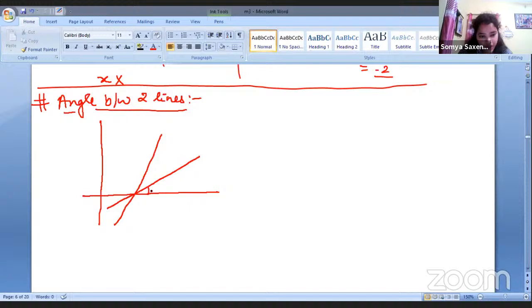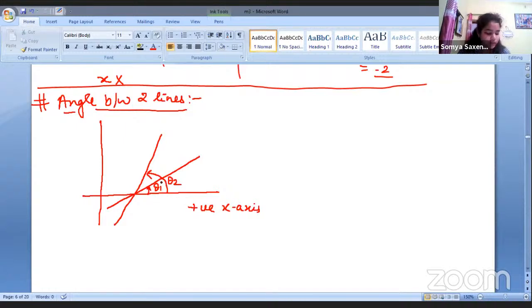The first one, and you have to keep in mind that it is measured anti-clockwise with respect to the positive x-axis, right? So we are considering this angle with respect to the positive x-axis, and this angle is theta 1, right? Secondly, this angle which this line is making with respect to the positive x-axis is theta 2.